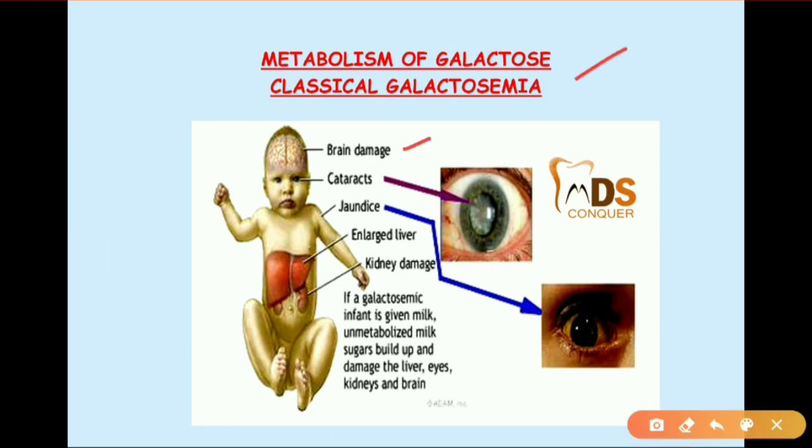The child will have brain damage, cataract, jaundice, splenomegaly, and in a galactosemic patient, the infant is given milk. Okay, these unmetabolized milk sugars build up and damage the liver, eye, kidneys, and brain. So milk should be avoided in these galactosemia patients.